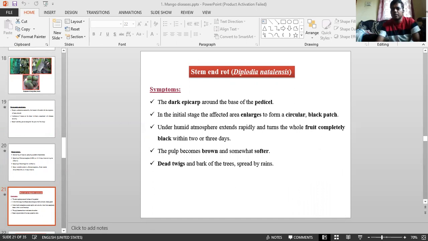It is a destructive disease of mango occurring in India and other mango growing countries. It is caused by Diplodia natalensis. Dieback symptoms can sometimes also be produced by infection with other fungi. High summer temperature possibly contributes to the impaired vitality of the trees, predisposing them to fungal infection. A relative humidity of 80%, an optimum temperature of 25 to 30 degrees Celsius, and rains favor disease development.